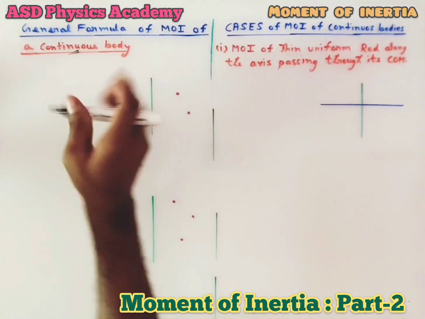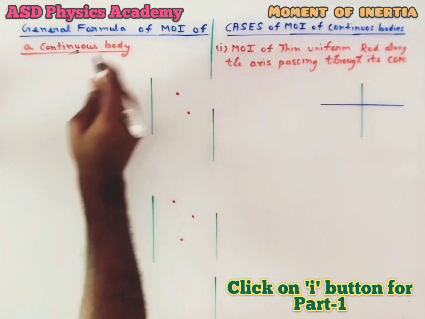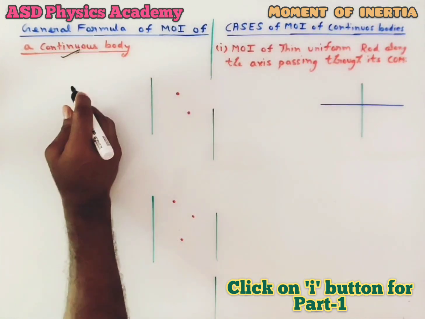This is the second part of the moment of inertia concept. If you did not watch part 1, just click on the I button. Today we are going to see the moment of inertia of continuous bodies.